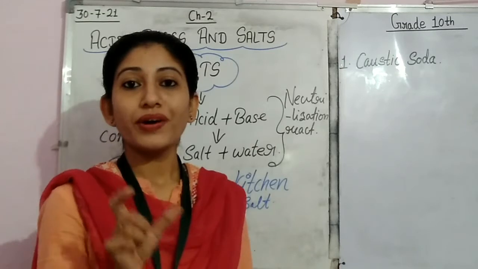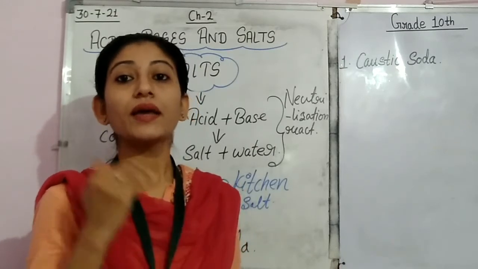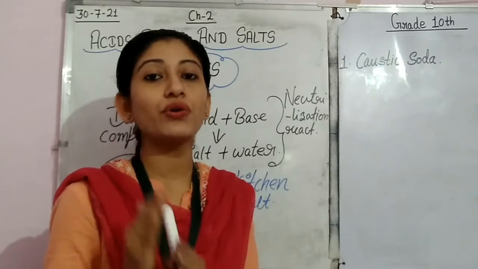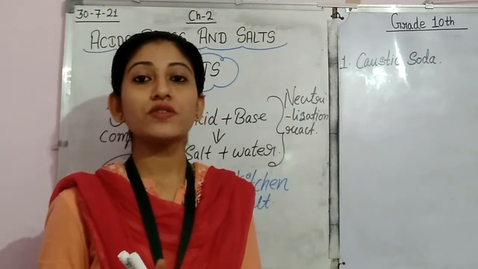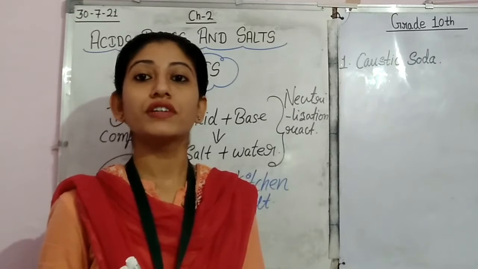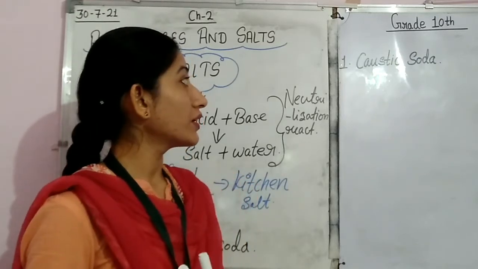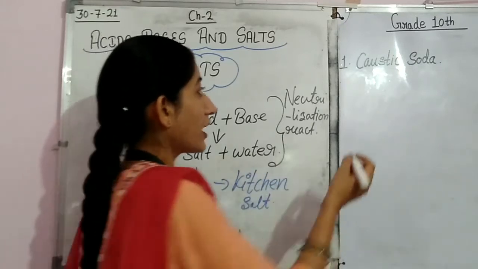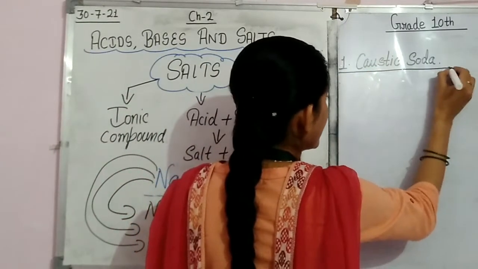Caustic soda is the common name of a salt called sodium hydroxide. Related to caustic soda, let's see some basic things.